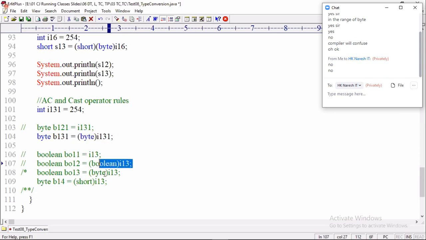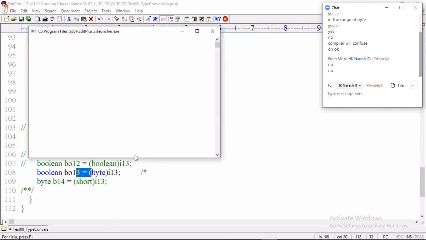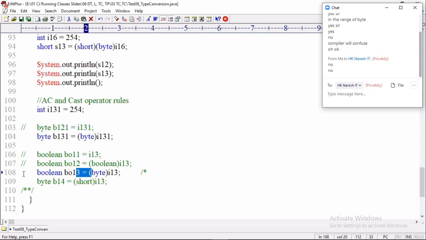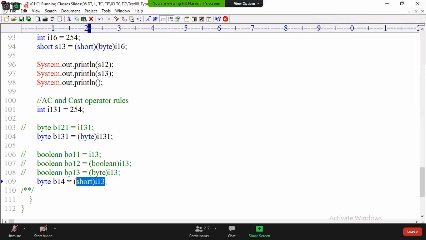For example, if you take this, the compiler throws error. Tell me, boolean bo13 equal to, is this possible? Is this line compatible? Casting is possible, but assignment is not possible. Then the compiler will throw error: incompatible types, byte cannot be converted to boolean. Then next I am trying to write something like this. Is it allowed or not? Byte b14 equal to (short) i14. Is this allowed or not allowed? Not allowed. Where is the problem?